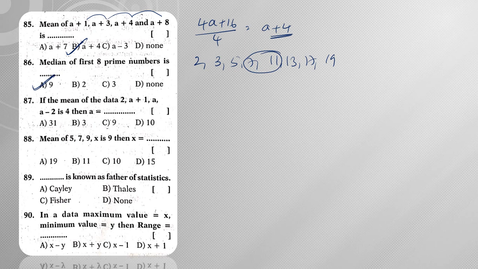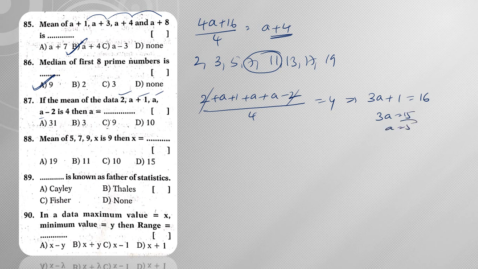If the mean of the data 2, a plus 1, a, a minus 2 is 4. So 2 plus a plus 1 plus a plus a minus 2 by how many observations? 1, 2, 3, 4 is equal to 4. Now from this, minus 2 plus 2 will get cancelled. A plus a plus a is 3a. So 3a plus 1 is equal to 4 4s are 16. 3a is equal to 15. A is equal to 5. Hence the value of a is 5 here.